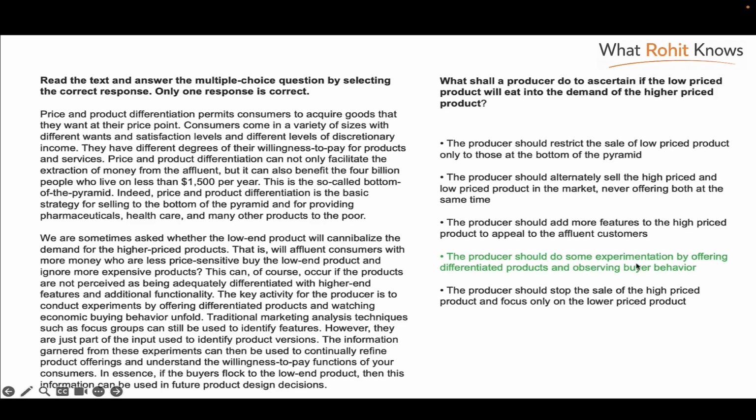The producer should do some experimentation. Here we have a mention of experiments. The key activity for the producer is to conduct experiments by offering differentiated products and watching economic buying behavior unfold. So this validates that doing this, the producer can figure out if the demand of the higher price product will be reduced due to the lower price product. So that is your correct option.